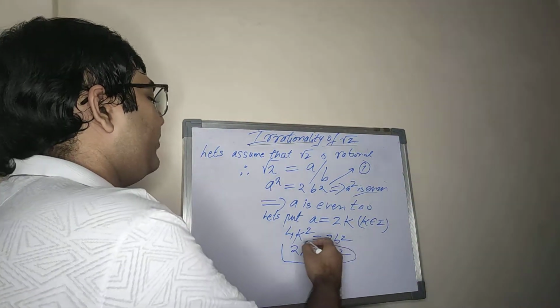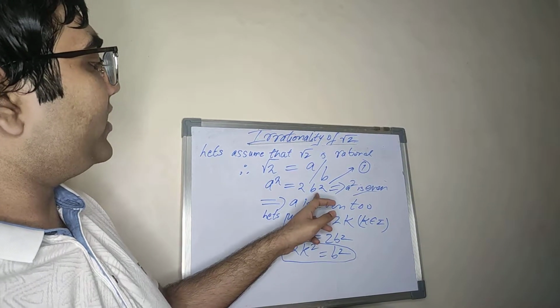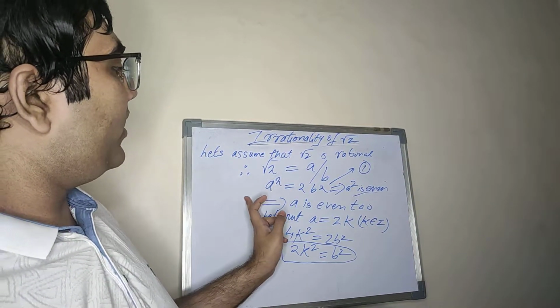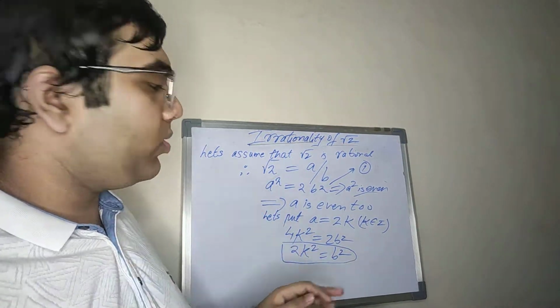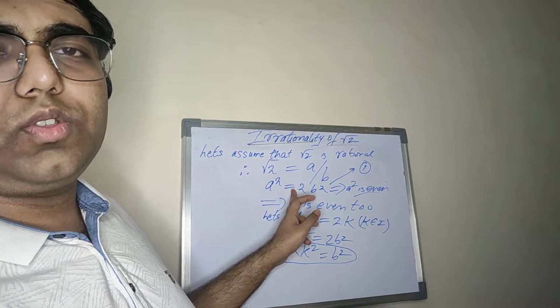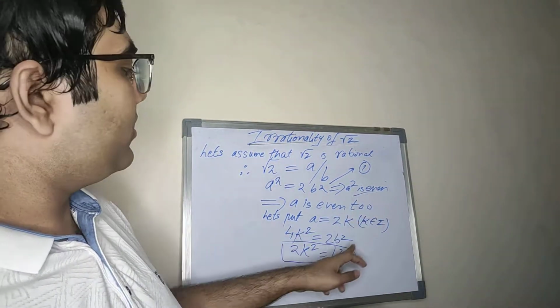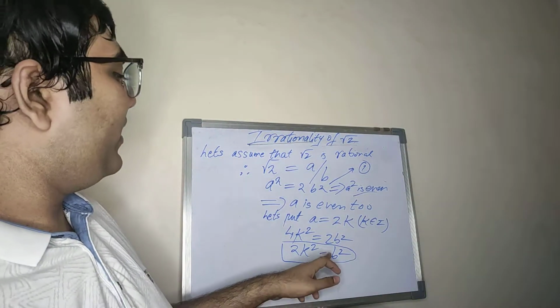Now we have reached something very similar to what we encountered in the first part of this proof. See, a square as 2b square and b square as 2k square. What we did here is, as soon as we saw a square was 2b square, we wrote that a square is even. We have reached a similar step.